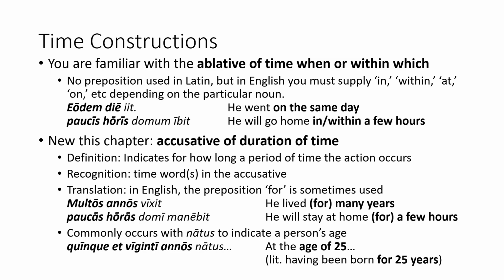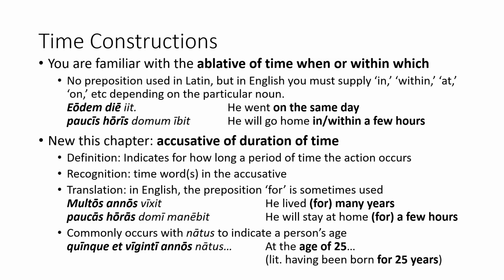The accusative of duration of time also has special use with the perfect passive participle of nascor, natus, nata, natum, to indicate a person's age. The cookie-cutter translation of this participle would be having been born, and with an accusative of duration of time, usually years, we can get a person's age. A few of you might have seen this in our Res Gestae sight reading. There is an example of this on your screen.